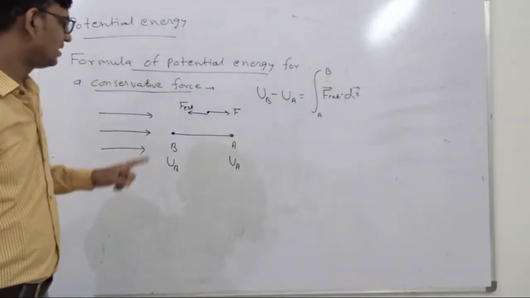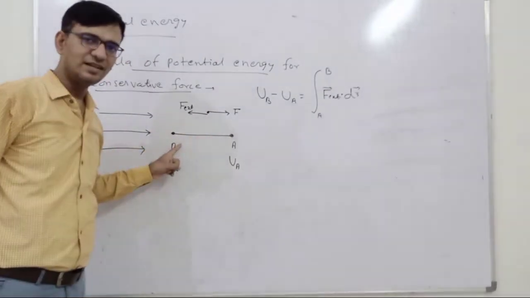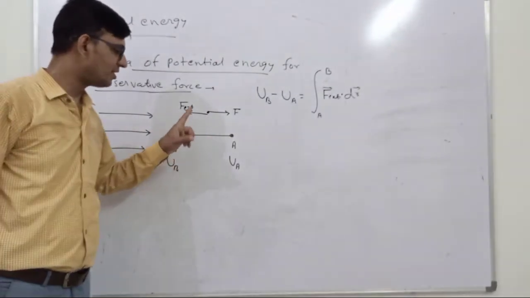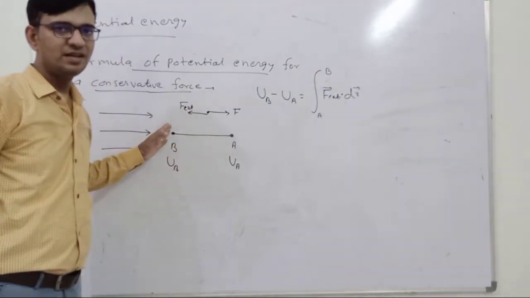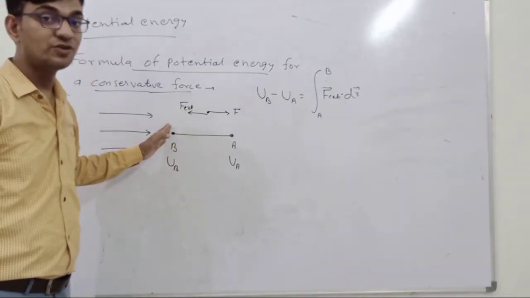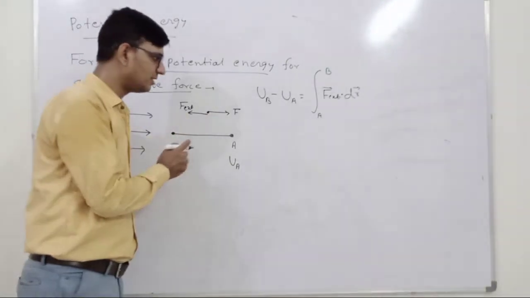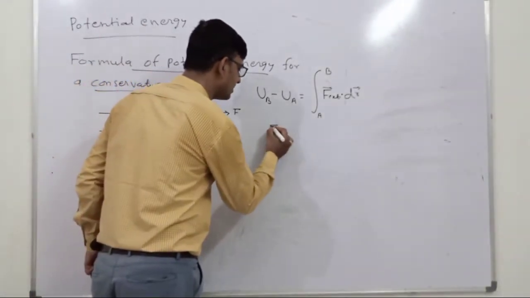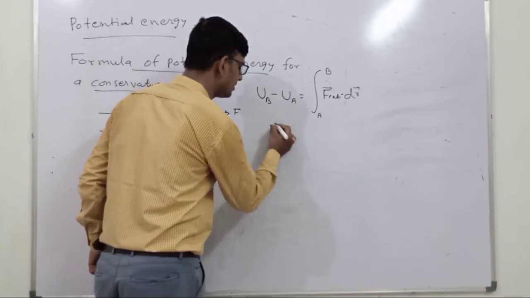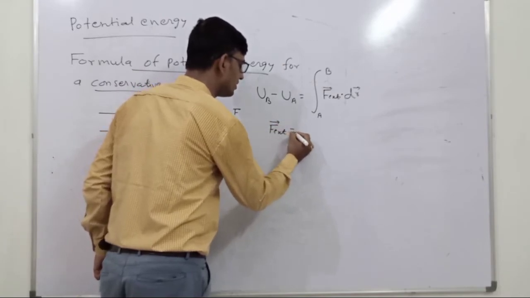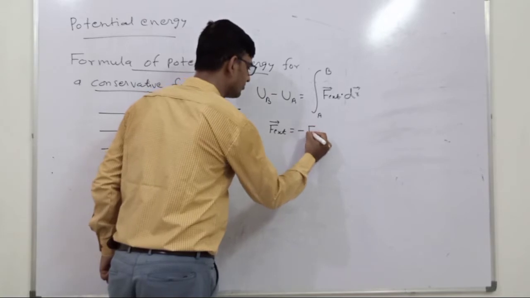And while we are moving the body from point A to point B, this body should not accelerate. So these two forces should be equal. So we can write F external is equal to minus F.